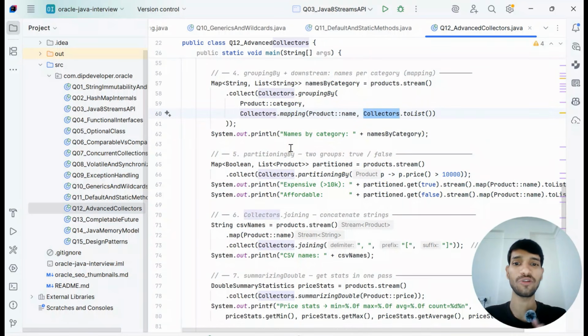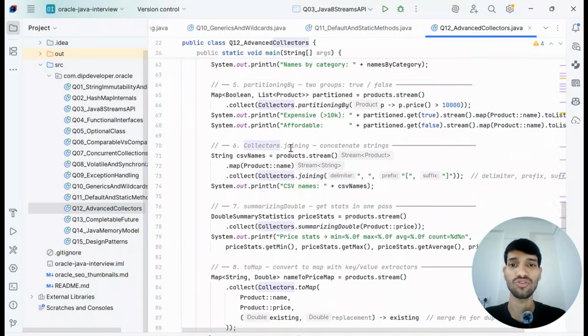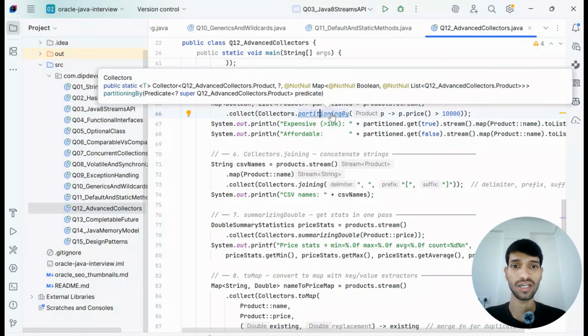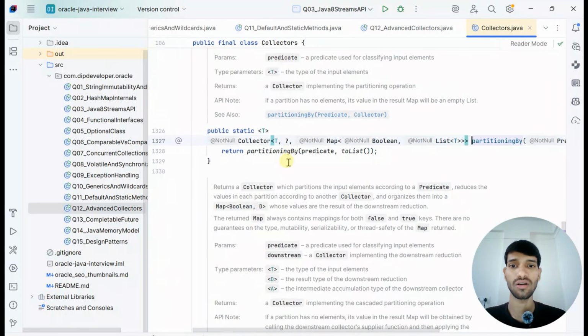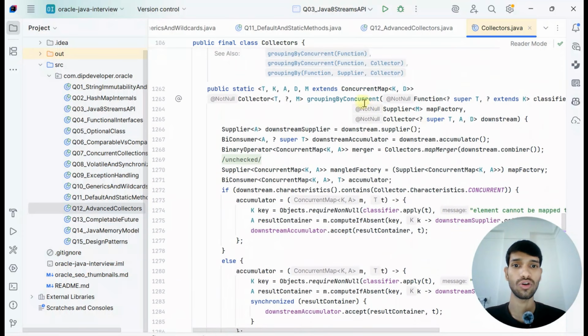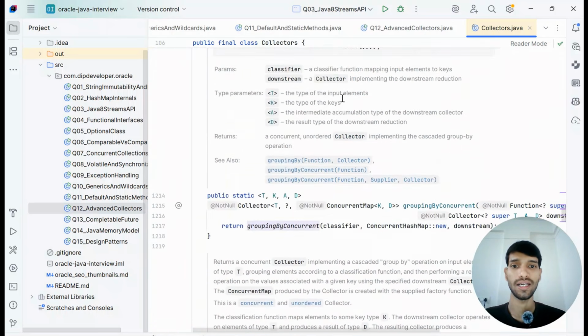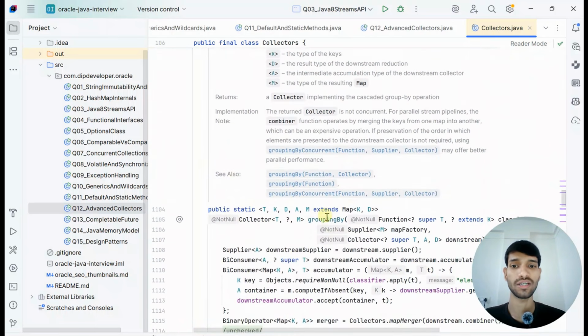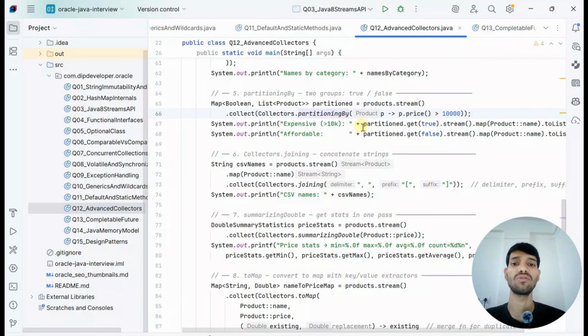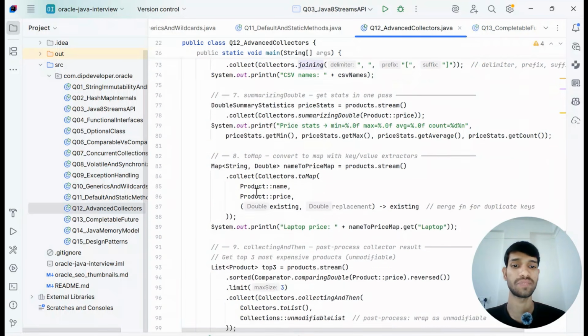It's a little bit confusing, I understand that, but you should go through this. If you click on Collectors.partitioningBy, you will see a lot of methods are there. Besides partitioningBy, we have another method called groupingByConcurrent, and you can go through this and check the implementations. See, groupingBy is also there. This is not difficult, but it is sometimes time consuming. No need to go in depth, just take an overview and try to relate it with some example, then that is the most expected answer.